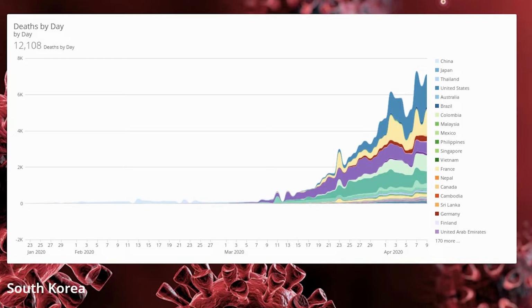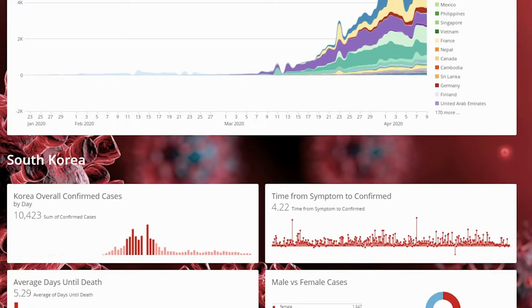Today we're going to be going over data for the coronavirus, focusing on South Korea and comparing to the world. To begin with a world overview, we have this graph of deaths by day, and here we can see that it has been growing quite exponentially throughout the last few weeks. We have chosen to analyze South Korea because the country has been able to take control of the rapidly spreading virus within only a week, and has shown a light of hope to the world with its number of confirmed cases going down every day.